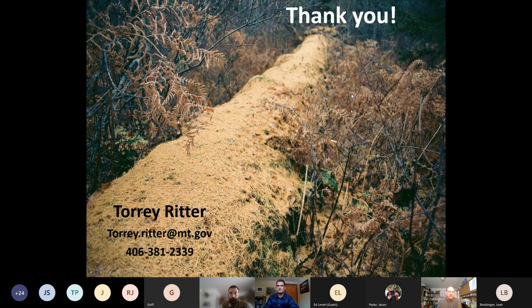Sure. I realize that people may get confused between SGCN and SOC. And in Montana, I just want everybody to know it's the exact same thing. If you're a species of greatest conservation need in the state wildlife action plan, you're a species of concern, at least for vertebrates. And that means you're S1, S2, or S3. And then two other things. One was just beware that the habitat names will change between SWAPs because we're going to be moving to the new National Vegetation Classification Scheme. But I would say the boundaries will probably be the same.